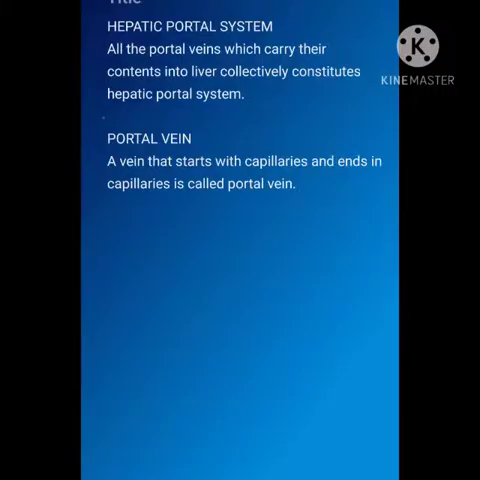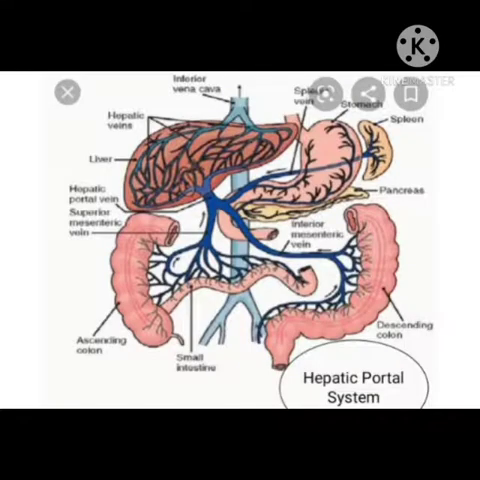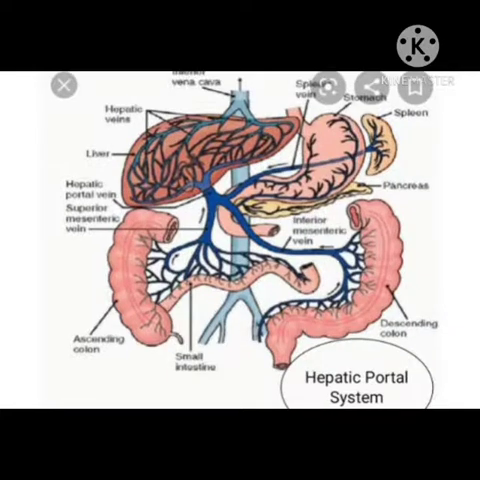Now next is what is the hepatic portal system. All the portal veins which carry their contents into the liver collectively constitute the hepatic portal system. And what is a portal vein? A vein that starts with capillaries and ends in capillaries is called a portal vein. Veins collecting blood from different parts of the alimentary canal, that is the stomach, small intestine, large intestine, do not join the posterior vena cava.